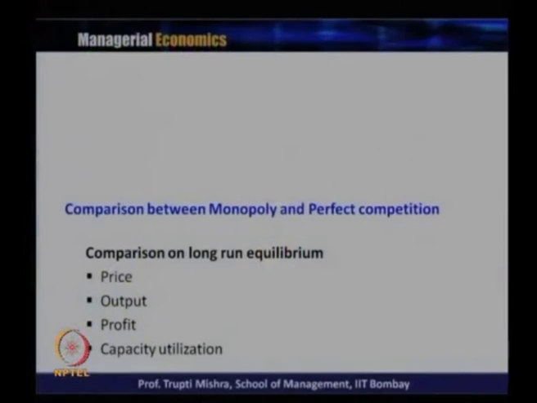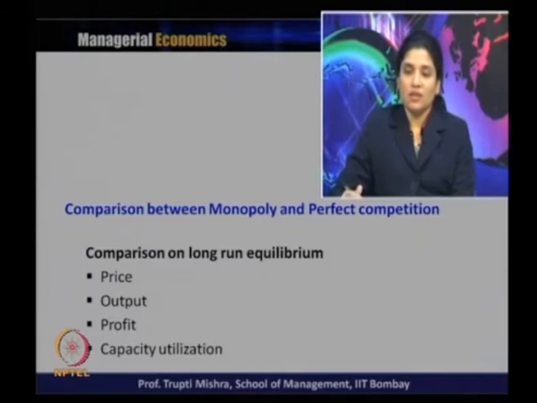Then we have a comparison between the monopoly and perfect competition on the basis of the long run equilibrium. So in the long run again the price is decided by demand and supply, following the MC and MR rule. The output, again, increases at an increasing cost, decreasing cost, or constant cost. In the long run in the perfect competitive market, all the firms get the normal profit, not the supernormal profit, because if they are getting supernormal profit, that attracts new firms to enter the market and increase the competition.